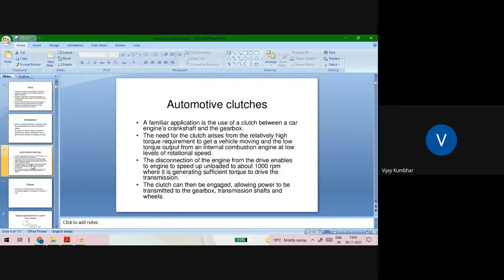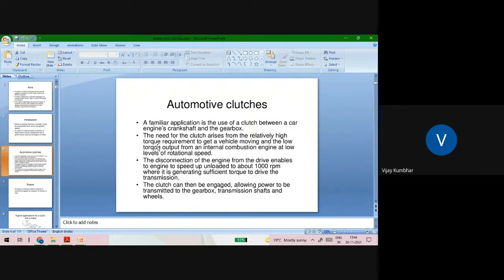If you see this automotive clutch, as I told, all the automotive clutches are frictional clutches, because as far as application is concerned, this automotive clutch can be used in between the engine as well as gearbox, because we can't develop very low engine RPM.